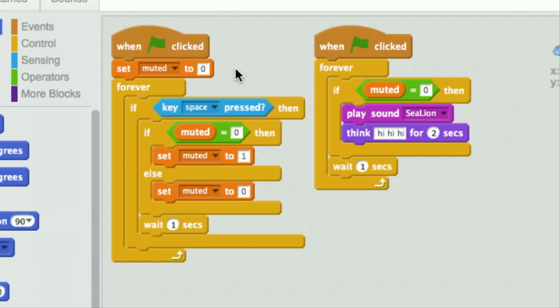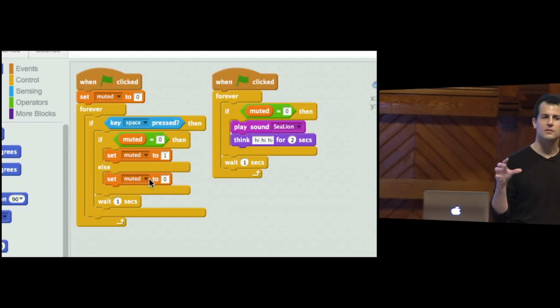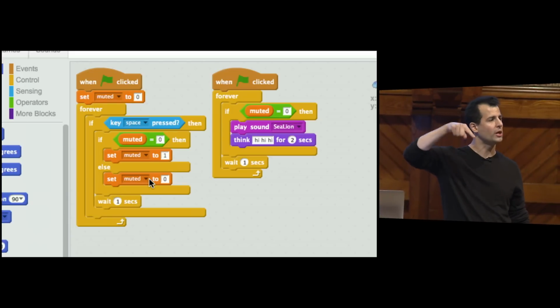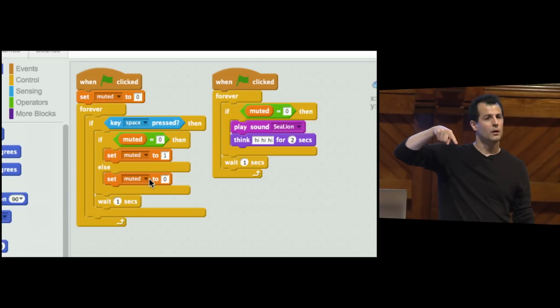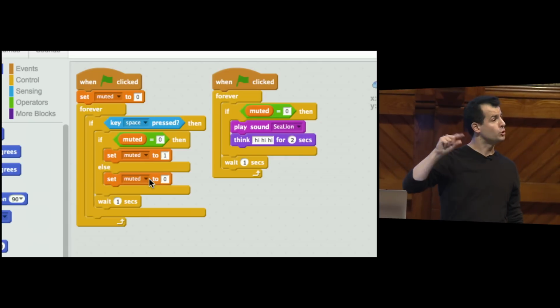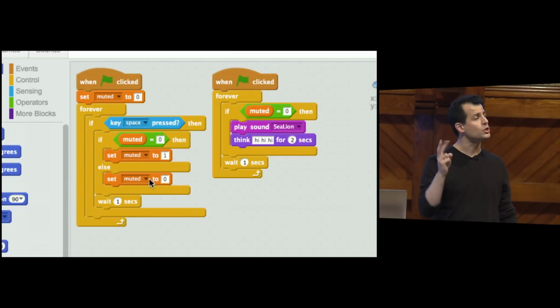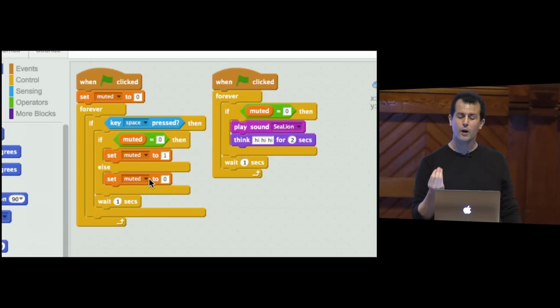Now, forever do the following. If the keyboard's spacebar is pressed, then if muted equals 0, then change muted to equal 1, else set muted to 0. So logically, even though that's a whole bunch of puzzle pieces, that's just saying when I hit the spacebar, what should I do to the variable called muted? Change it from 1 to 0 or 0 to 1. That's all. So it's like turning a light switch on or off and remembering with a variable that I have done that.